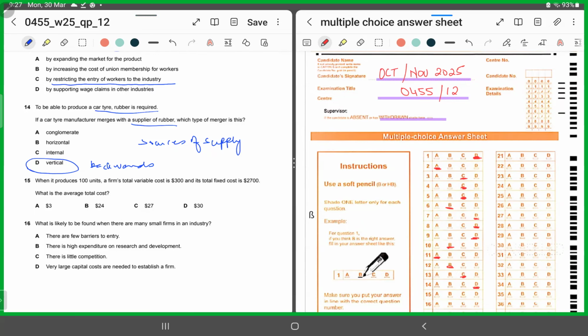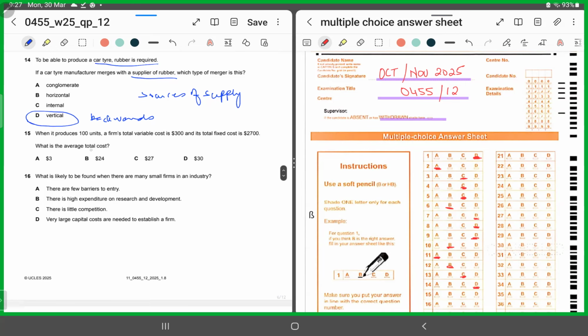MCQ number 15. When it produces 100 units, a firm's total variable cost is $300 and the fixed cost is $2,700. What is the average total cost? So first we'll calculate the total cost. The total cost is equal to variable cost plus fixed cost. Variable cost was 300, fixed cost was 2,700. We'll add the two, that would be $3,000. That's the total cost, right?